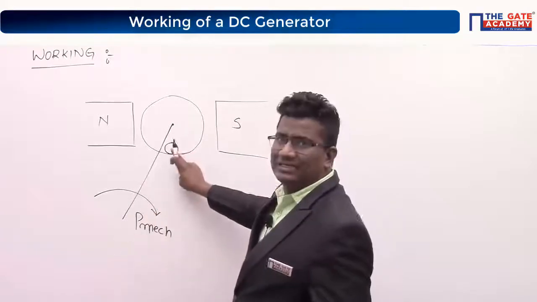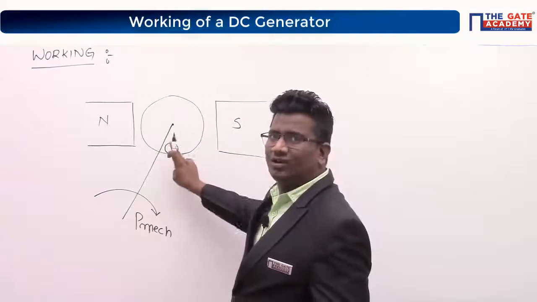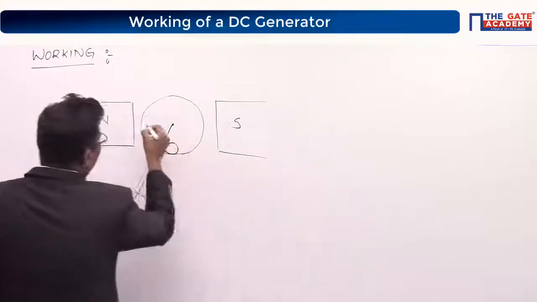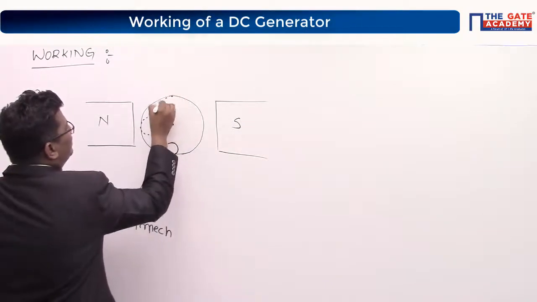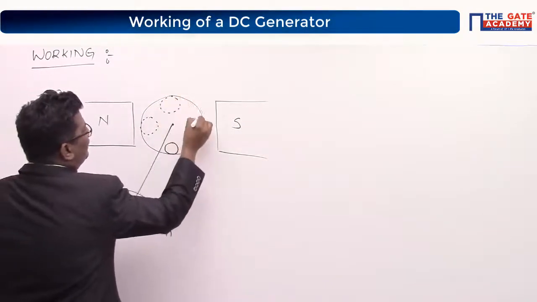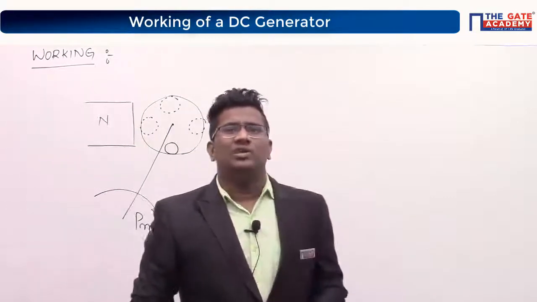Right now, your conductor is here. I have taken only one conductor. Just see here. It is rotating. Then, after some time, it will come here. After some time, it will come here. Right? After some time, it will come here.